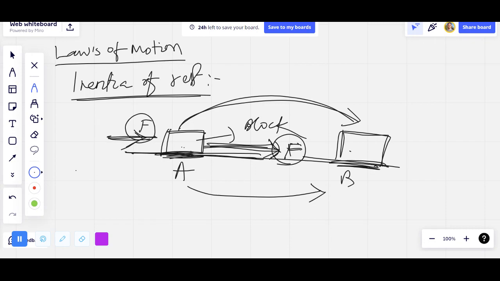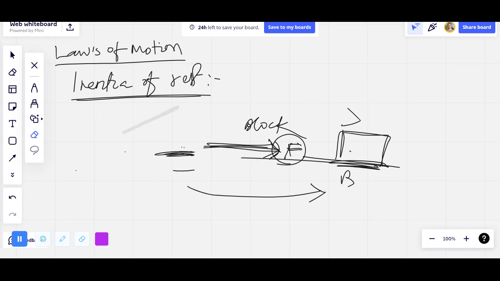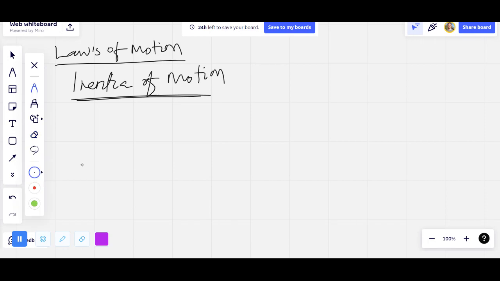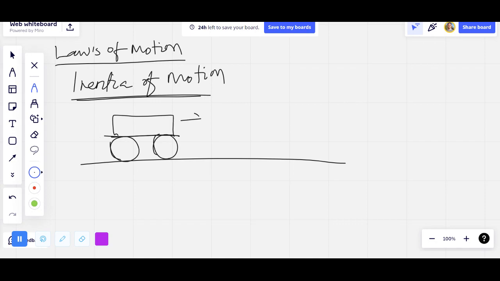Similarly, if we consider another inertia, that is inertia of motion, what will be the idea? Suppose a scooter or a car is moving with a speed u, and the driver sees a boy standing on the road. The driver applies the brake so that the car can be stopped well before the boy.